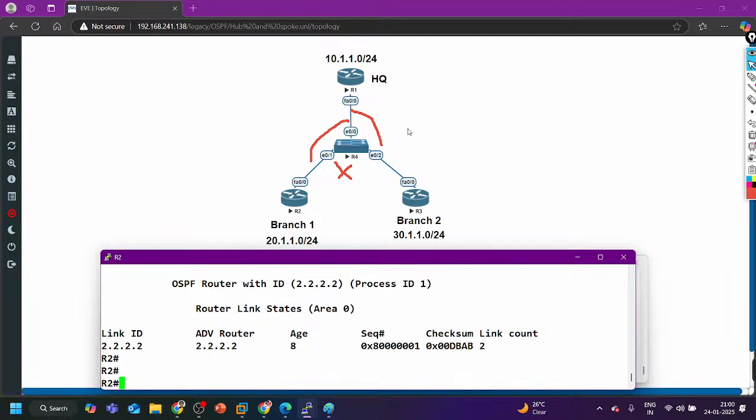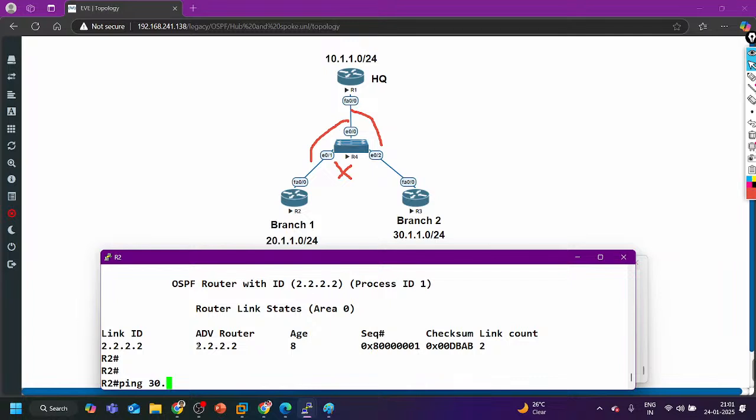But really is DR required in this network? No, DR is not required. So to avoid the DR in hub and spoke topology, we have to change the network type. Even we cannot configure point to point here. Can I configure OSPF network type point to point, guys? No. There are multiple routers. Multiple spokes are connected to router number 1, the hub router. So these two sides, branch 1 and branch 2, cannot communicate.